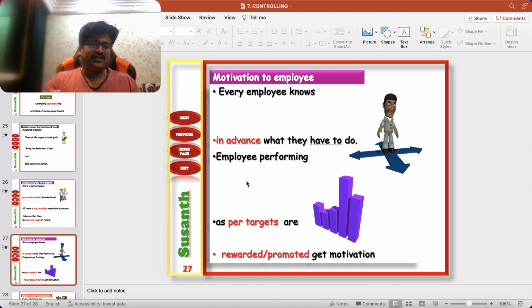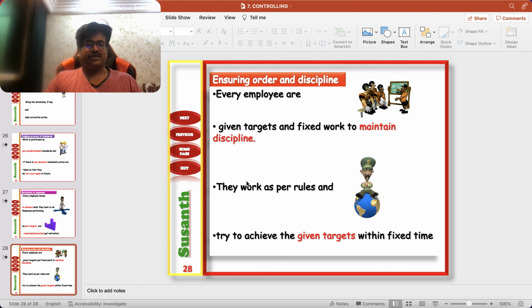It actually motivates the employees, because they need to carry on only in that area, knowing in advance what they have to do. Employees performing as per the targets are rewarded and promoted, and get motivation. If an employee has been performing the task for the last 5, 6, 7 years, he will feel motivated, because he is recognized. If I'm doing my duty properly, I will get promotion and rewards. So definitely, motivation to employees.